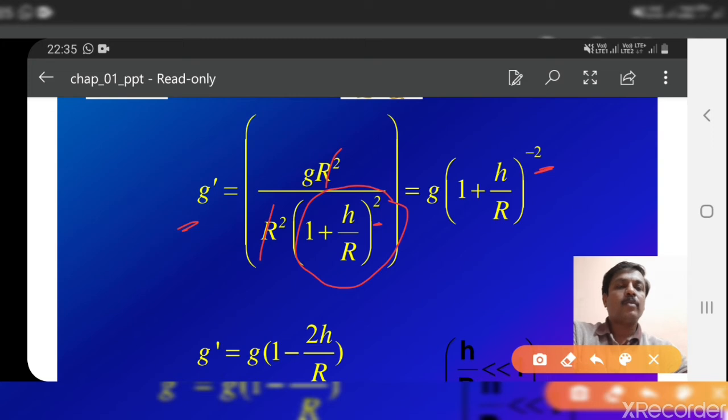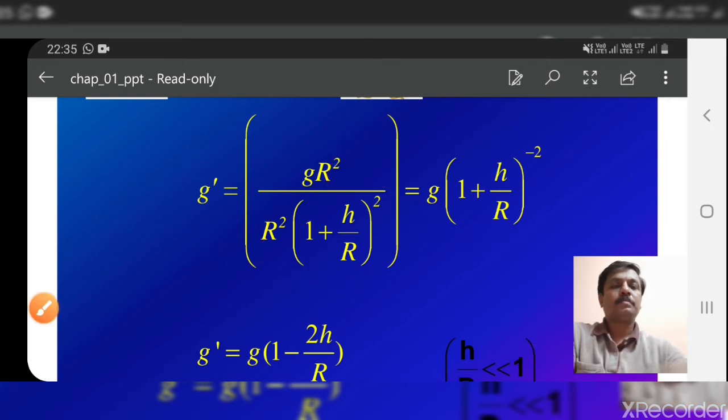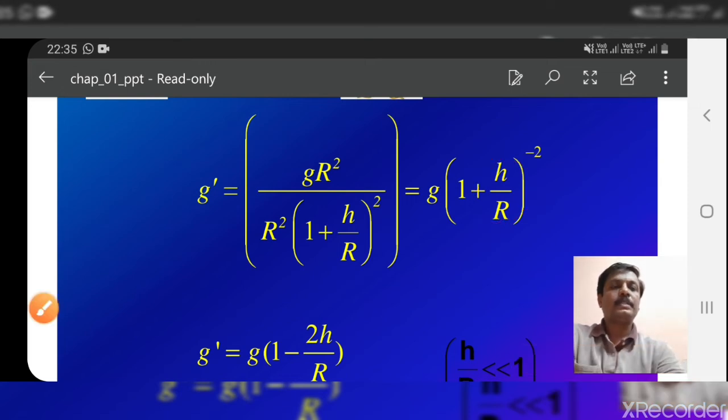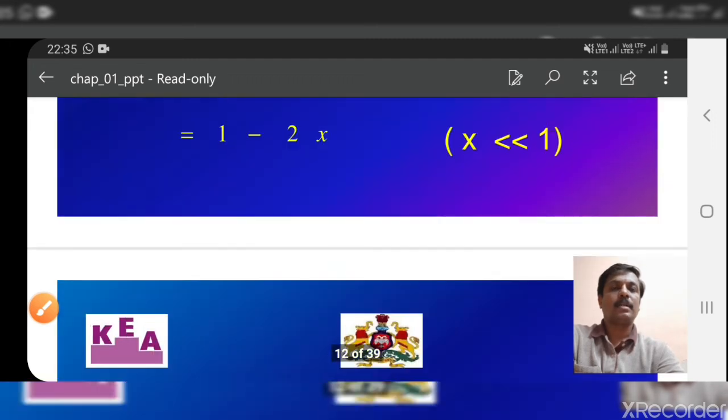Okay, now we have to expand this. We expand this 1 plus h by r raised to minus 2 using binomial theorem. Here instead of x we have h by r, that is the only difference. In the previous example, 1 plus x raised to minus 2 was there.